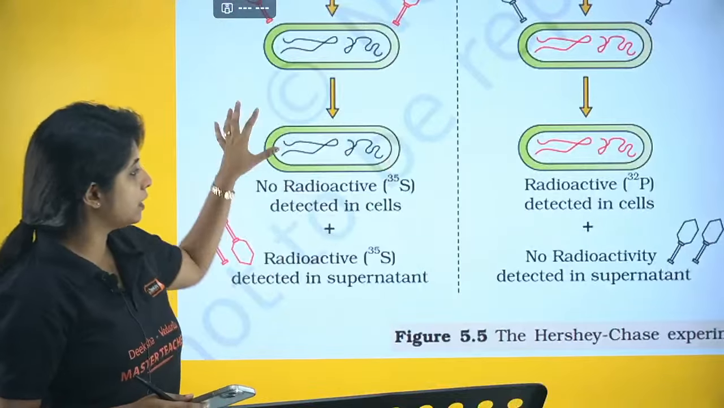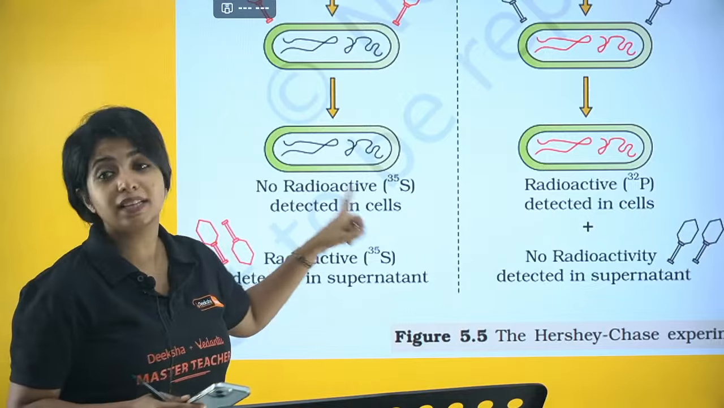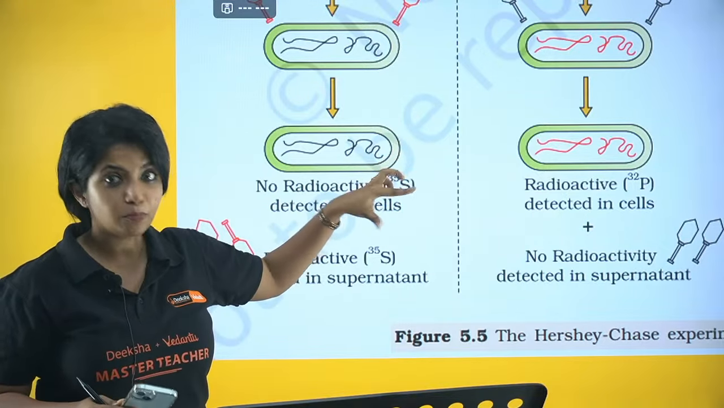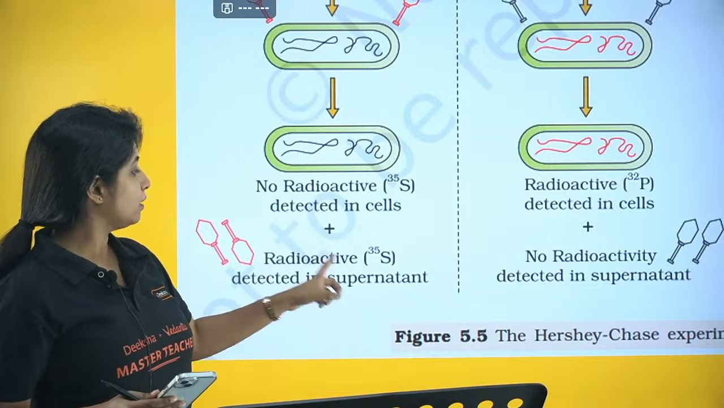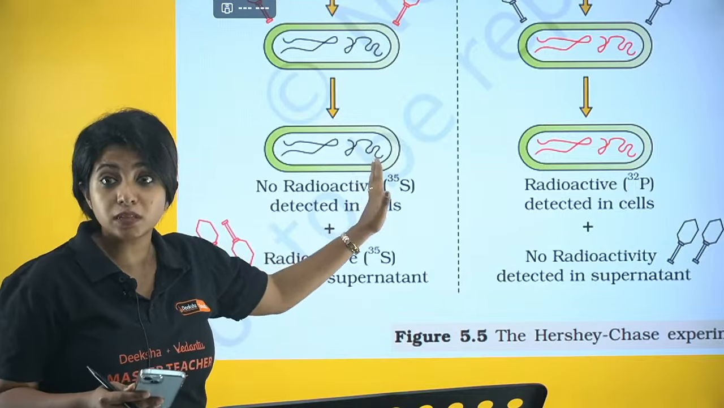So in this particular condition, they found that no radioactive S35 was detected in the cells. In the cells, no radioactivity was there. That means protein is not getting transferred over here. That was pretty sure. So radioactivity was seen in the supernatant instead. So protein is outside. Protein is not something that is getting transferred.